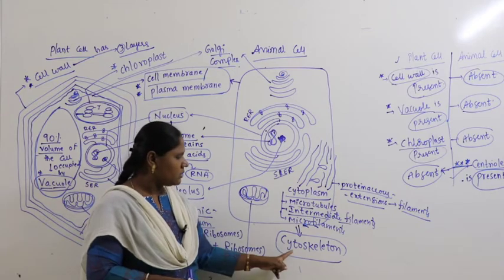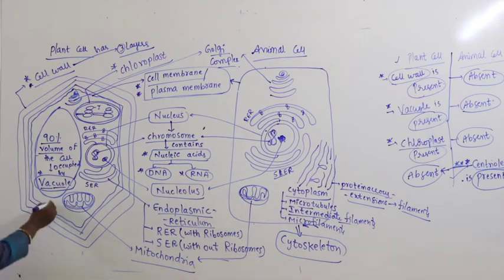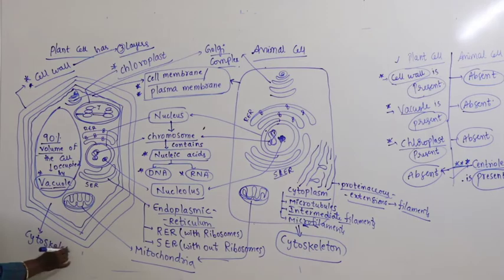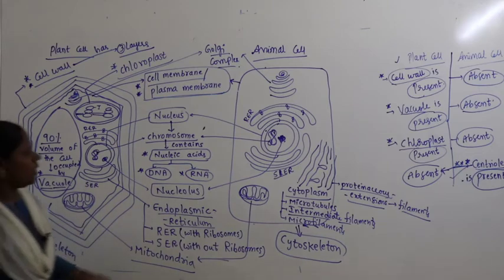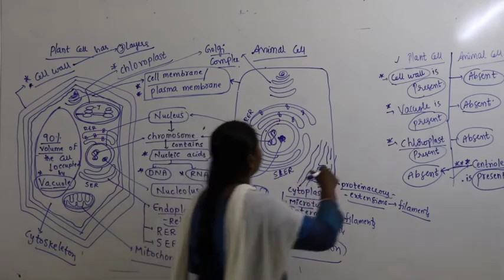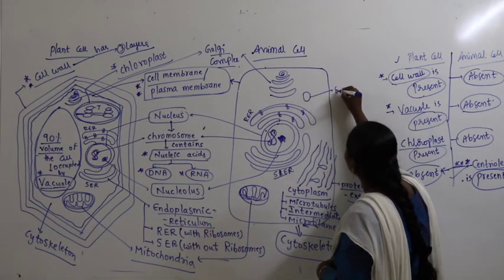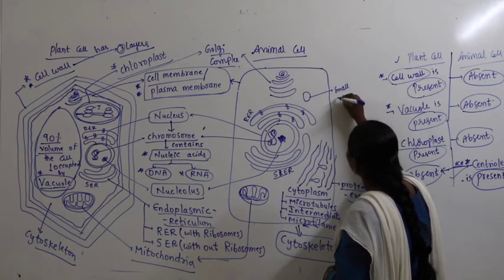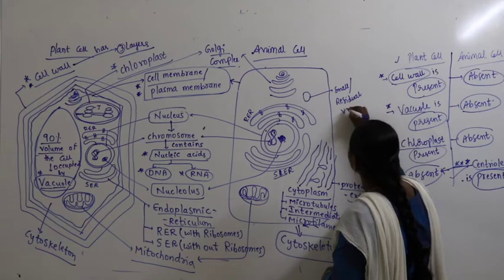That means cytoskeleton is present in animal cells and also present in plant cells. So here also you find cytoskeleton. Cytoplasm with proteinaceous extensions is called cytoskeleton, present in both plant cells as well as animal cells. Now coming to the animal cells, you can also find small vacuoles, but not the bigger vacuoles. Small vacuoles are called residual vacuoles.